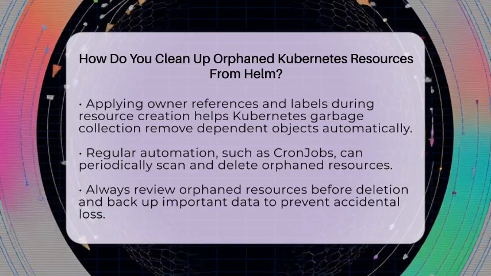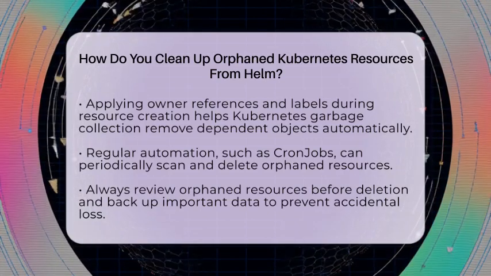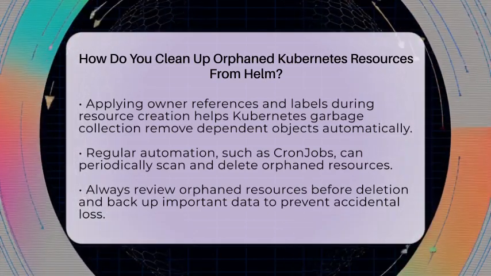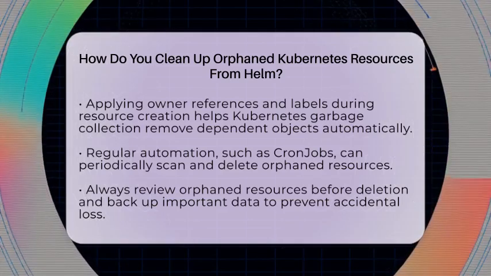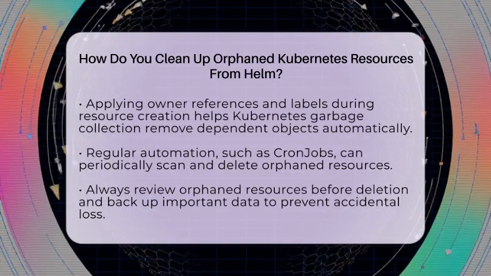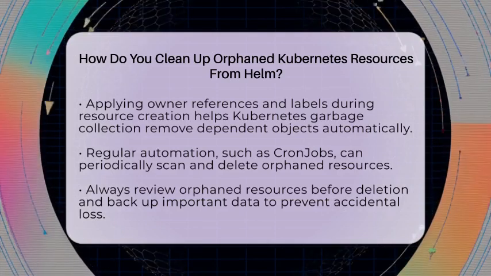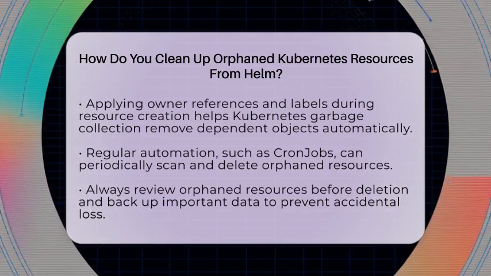To prevent orphaned resources from piling up, use Kubernetes owner references and labels. When creating resources, link them to their parent Helm release or deployment. This way, when you delete a release, Kubernetes garbage collection can automatically remove dependent objects. It's a simple but powerful way to keep your cluster tidy.